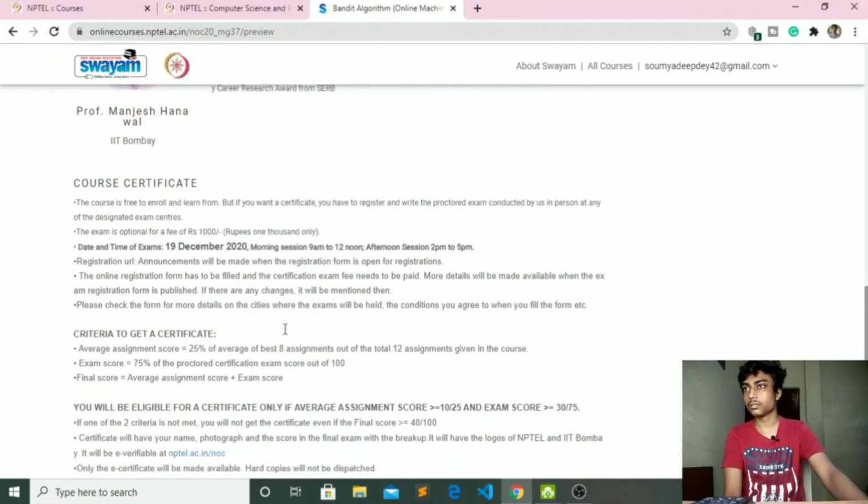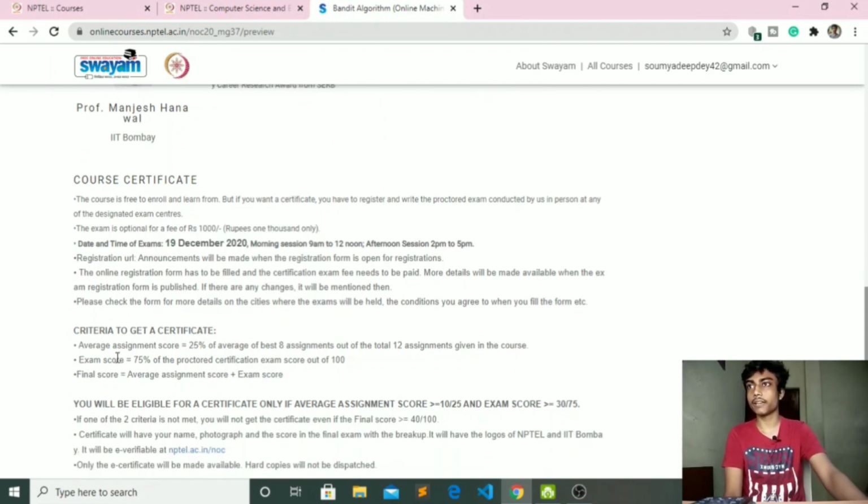So the criteria to get a certificate is that the average assignment score is 25% of the average of the best 8 assignments. Of all the assignments, they will choose the 8 best assignments that you have performed the best in. Of the total 12 assignments, because it's a 12-week course, they will calculate 75% of the exam score, which is out of 100.